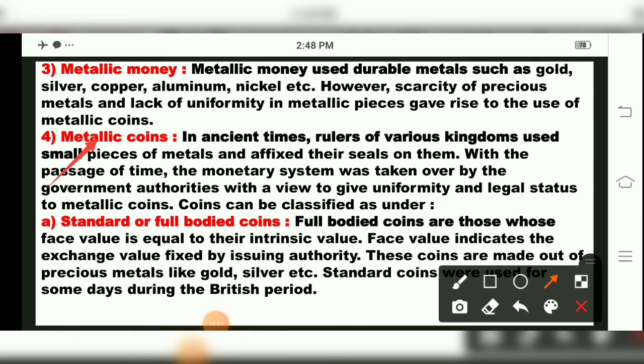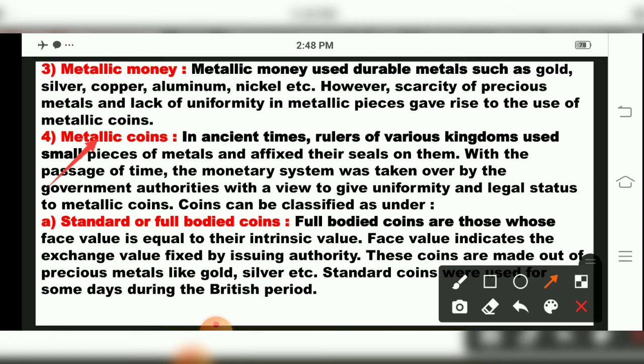Metallic coins means rulers of various kingdoms used small pieces of metals and affixed their seals on them. With the passage of time, the monetary system was taken over by government authorities with a view to give uniformity and legal status to metallic coins. So coins are classified as under. Metallic money means made of copper, silver, aluminium, nickel. But during that time also, due to shortage of those metals, and they were not uniform, not the same, that's why metallic coins were introduced by the government.